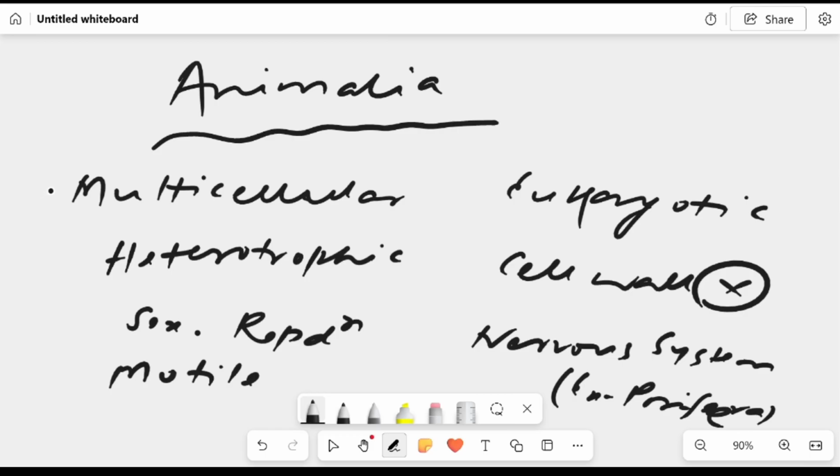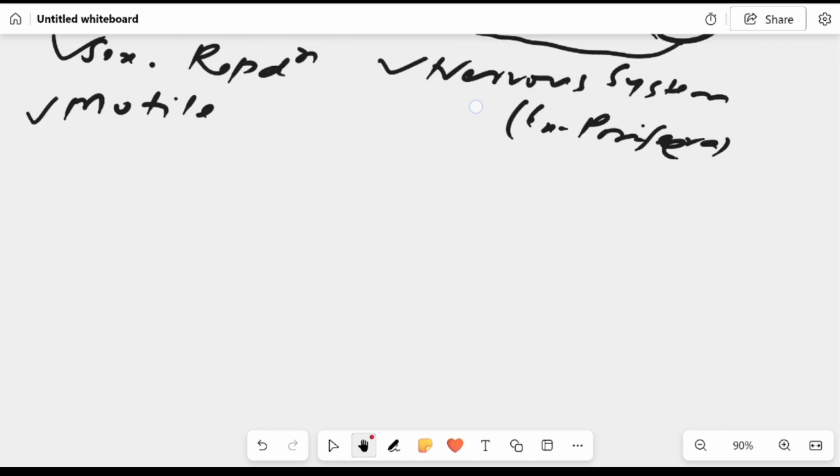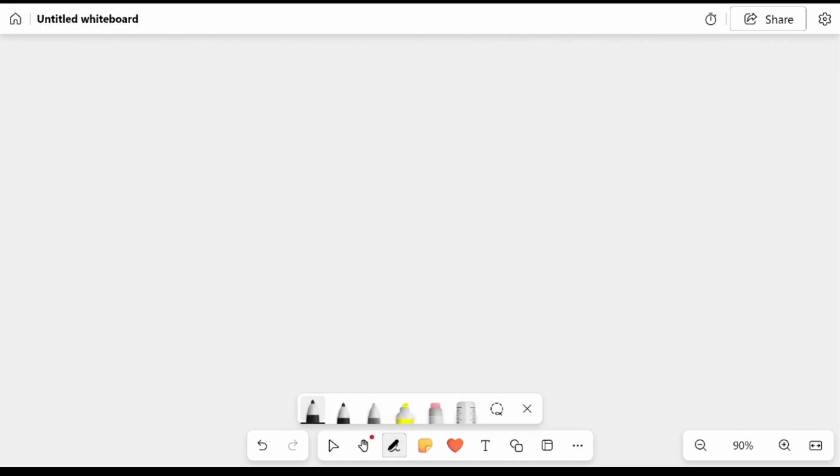So what are the main characteristics of kingdom Animalia? These are multicellular, eukaryotic, heterotrophic, and don't have a cell wall. These show sexual reproduction and also show a nervous system. Porifera is the exception here. It doesn't have a nervous system, and these are generally motile. They move from one place to another. So what is the basis of their classification? On which basis do we classify them?